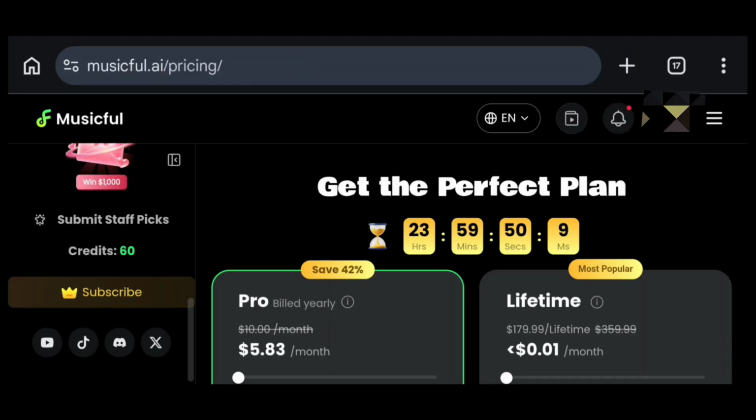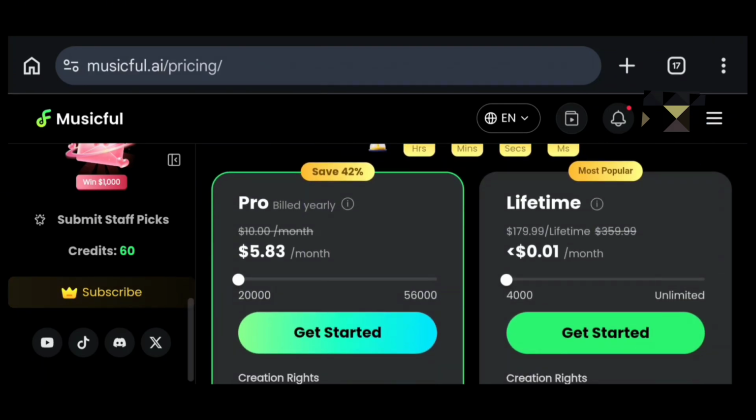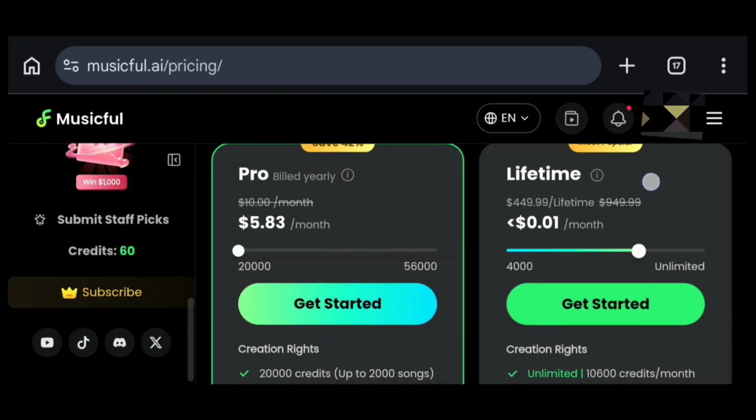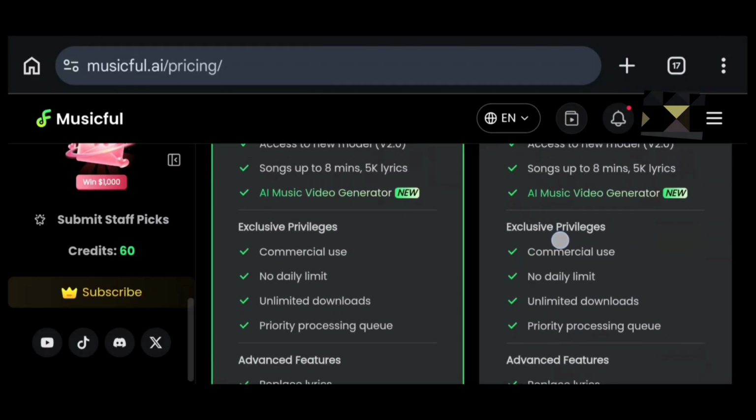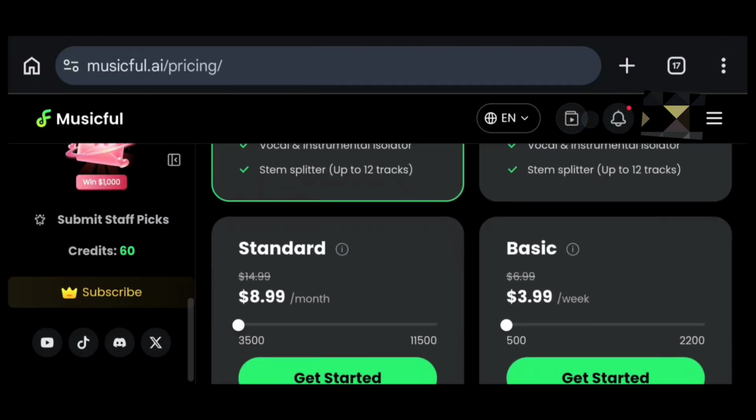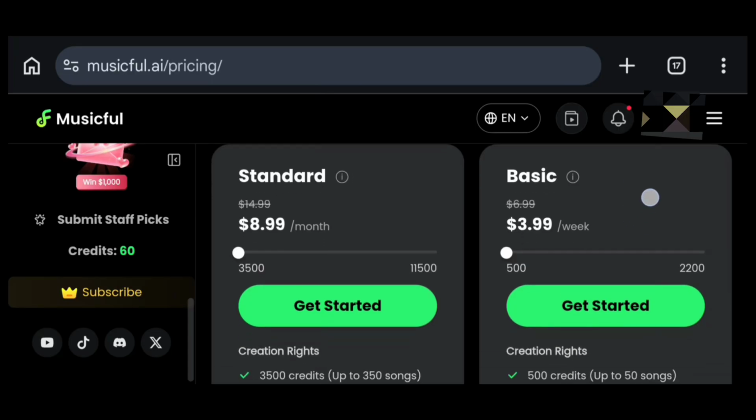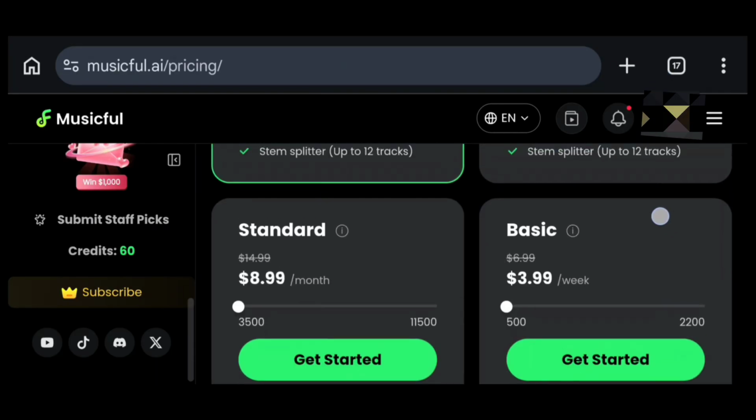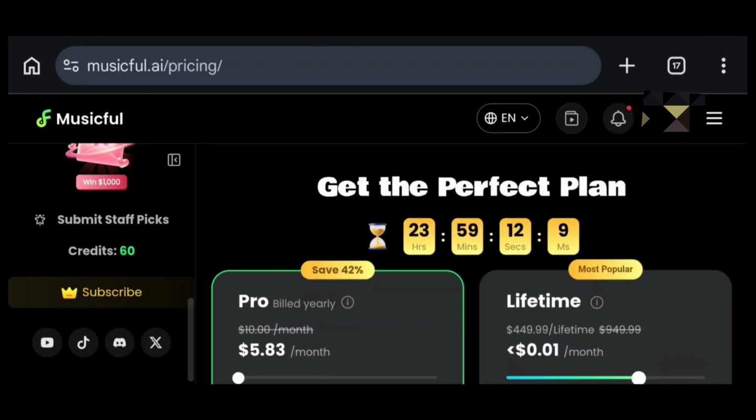So just in case you want to get the pro plan, these are the prices of the pro plan. You have the $5 per month, and for lifetime, you can see this is the pro plan right here. And this is the standard plan. This is the basic plan. And these are all what you're going to get when you subscribe to the plan right here.